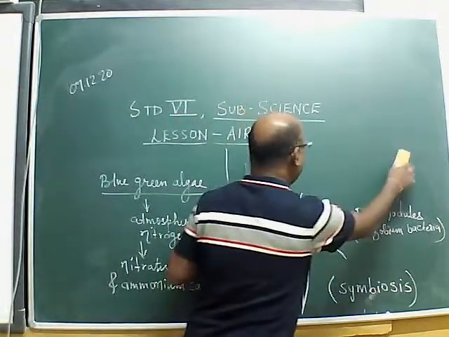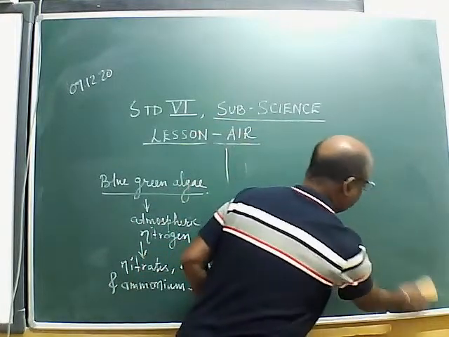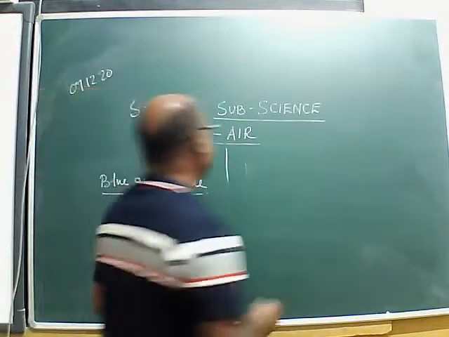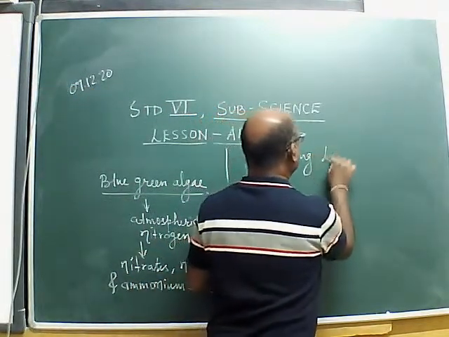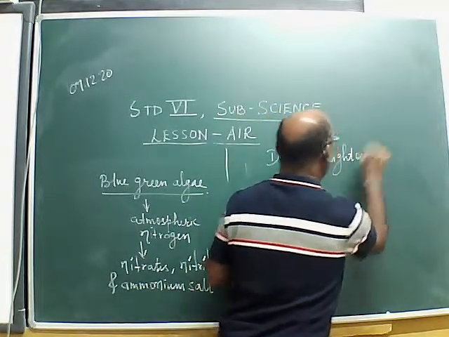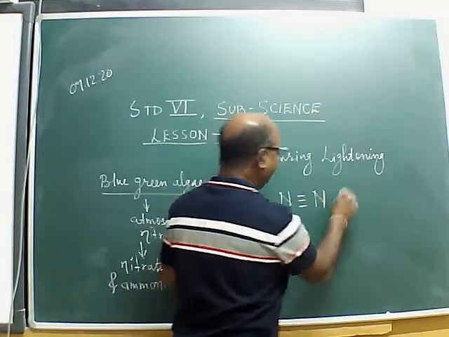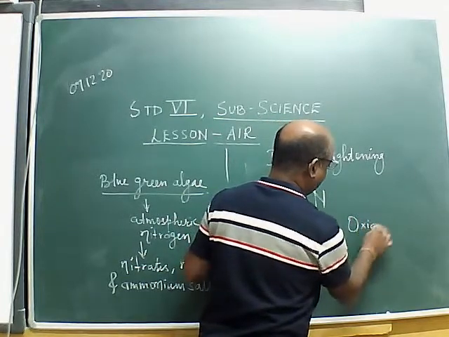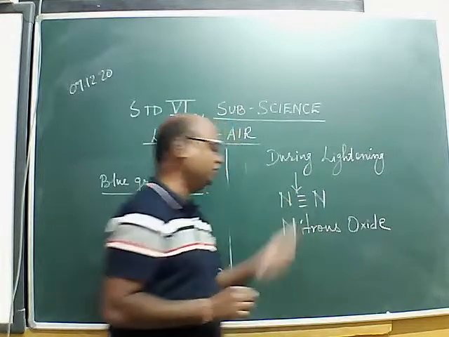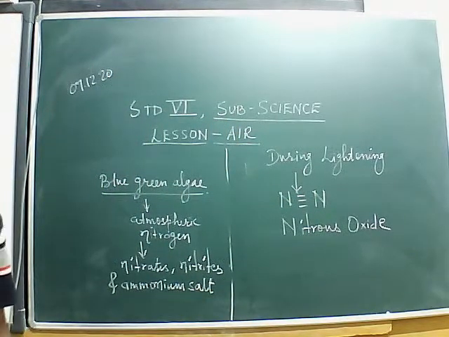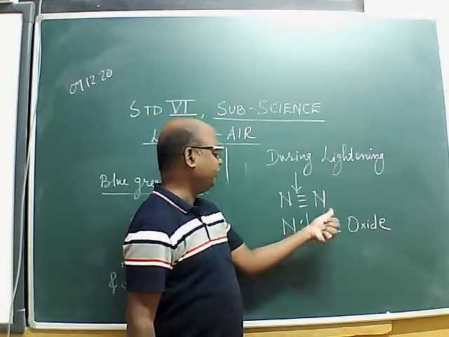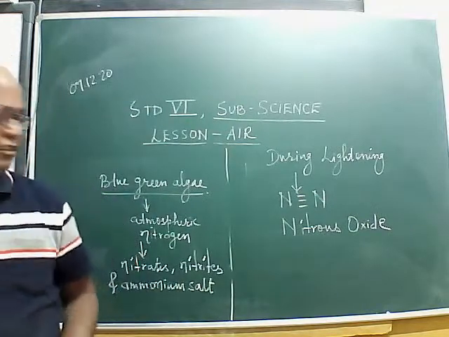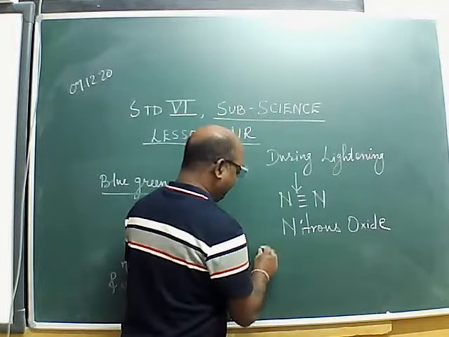Then during lightning, what happens? During lightning we will find this nitrogen breaks down and reacts with oxygen to form nitrogen oxide, because lightning has enough energy to break the strong bond between the nitrogen atoms. And when this nitrogen reacts with oxygen to form nitrogen oxide, and this reacts with water to form nitric acid,